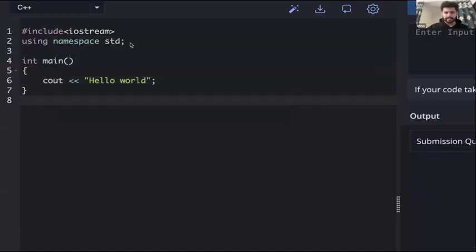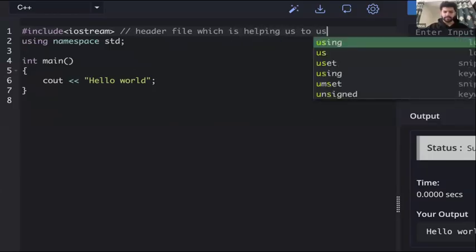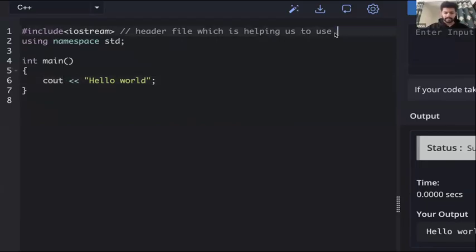The last thing here is this iostream. This, guys, is a header file. This is a header file which is helping us to use this cout statement. I hope everyone is clear with the basic skeleton of a C++ program, how we can use cout, endl, and all that.